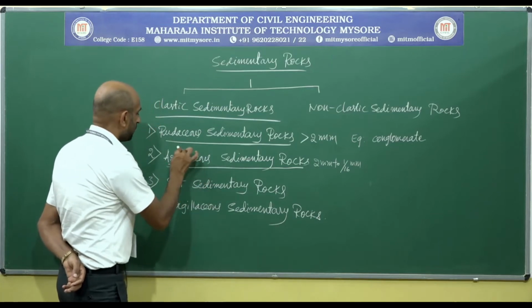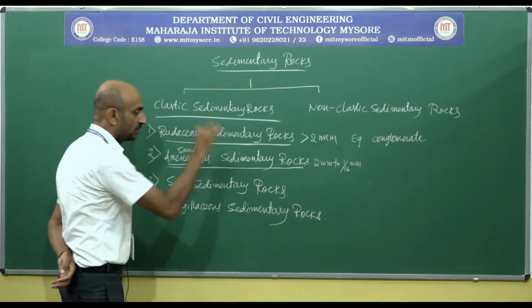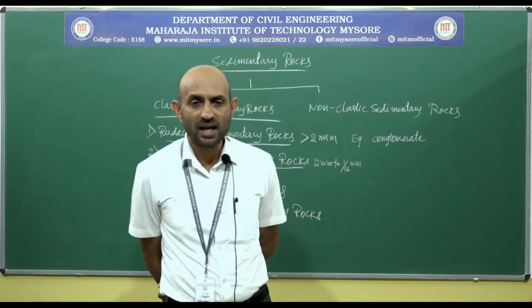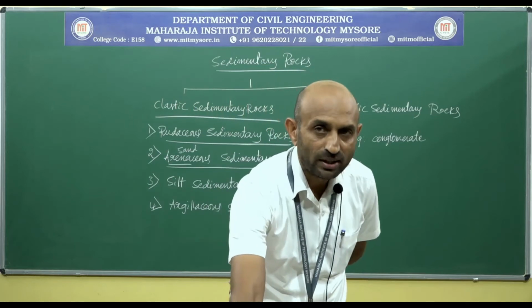Arena means sand. Then what is the chemical composition of the sand? Silicon dioxide.